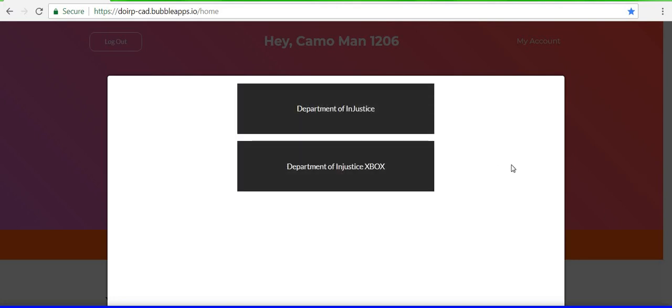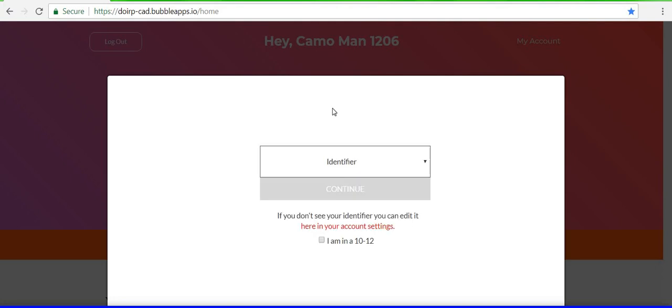Now, here is where stuff will kind of split apart. Department of Injustice, that's PlayStation 4. Department of Injustice Xbox, that's of course Xbox One. You will choose whichever one you are, which I am PlayStation 4, so I will choose the top one.